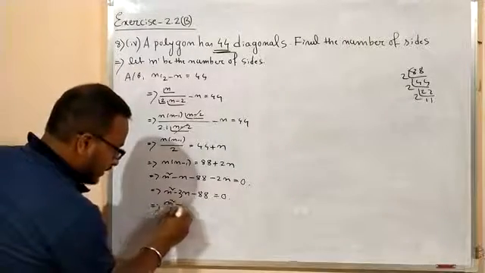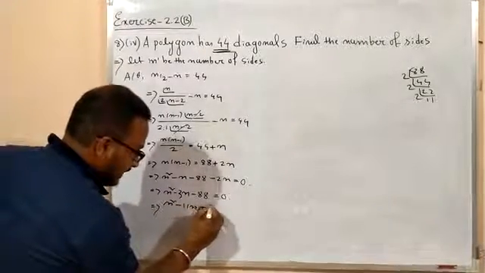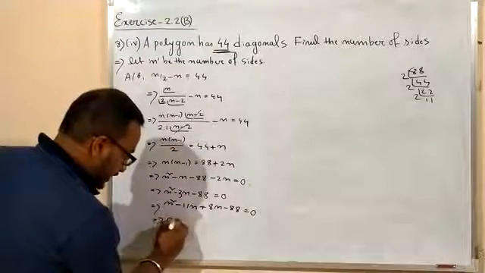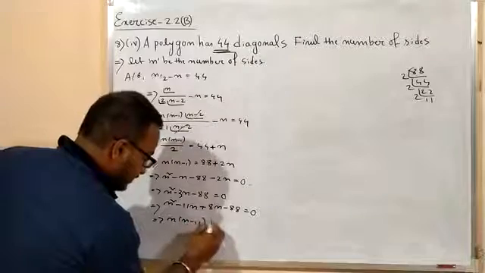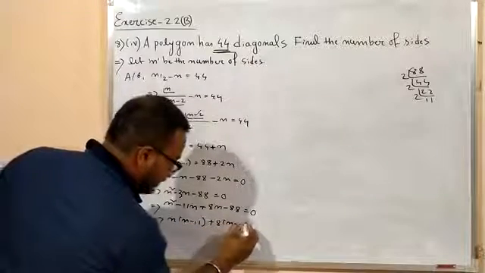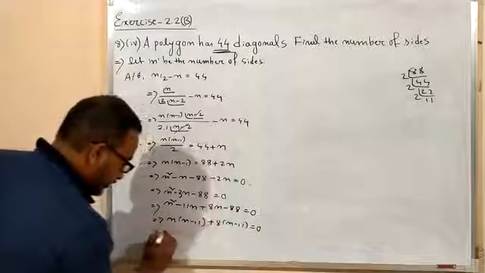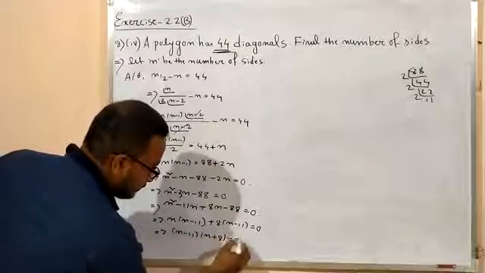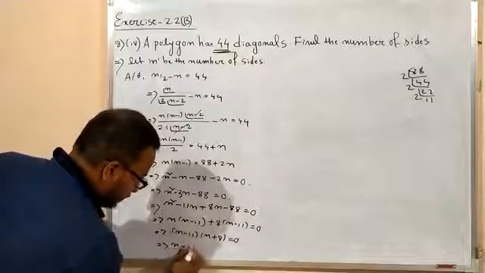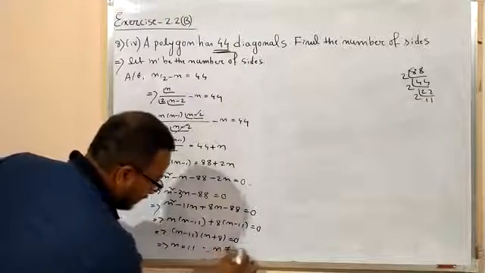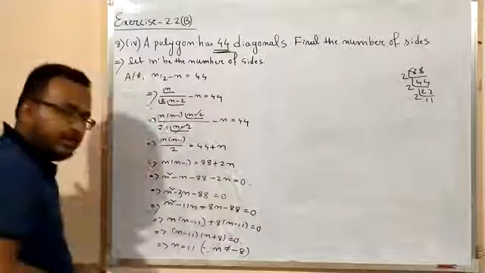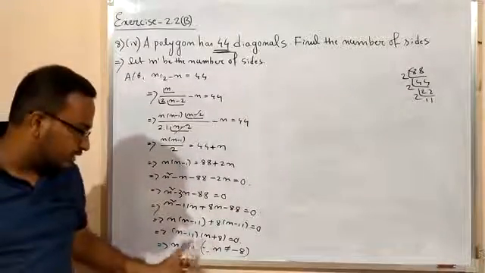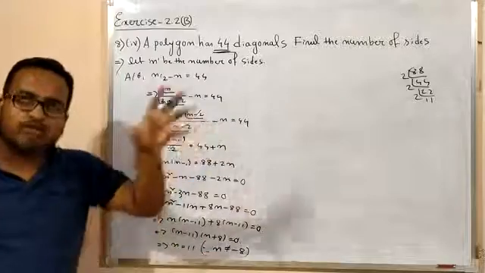Now n square minus 11n plus 8n minus 88 equals to 0. Now it is n into n minus 11 plus 8 into n minus 11 equals to 0. Now it is n minus 11 into n plus 8 equals to 0. Now this implies n equals to 11, since n cannot be equals to minus 8, isn't it? Because I have already told you this is a product of two real numbers equals to 0. That means any one of them must be 0.